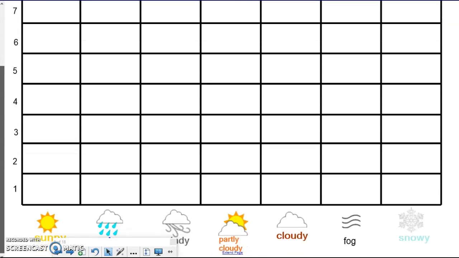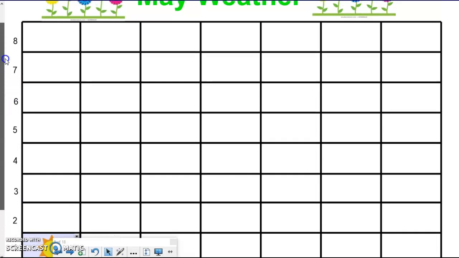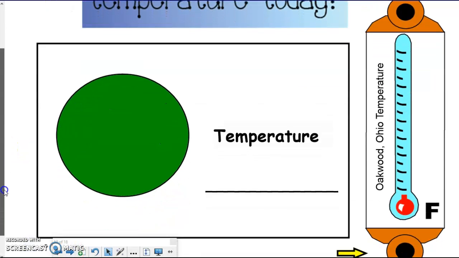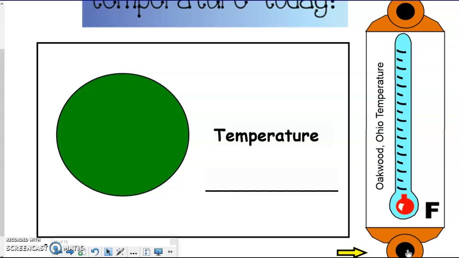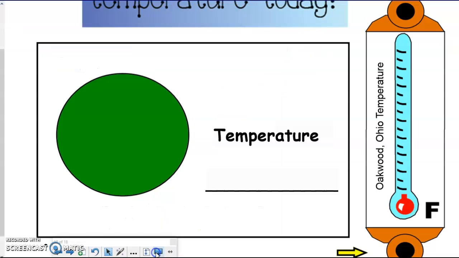So we need to add the very first type of weather that we have in May. And that is sunny. I hope we have all sunny days in May and it goes all the way to the top of our graph. Let's see what the temperature is today in Oakwood, Ohio. It is 59 degrees. So let's add 59. Let's write 59 right here.